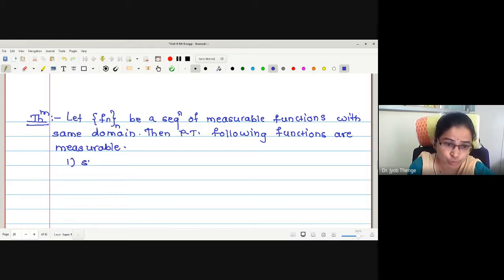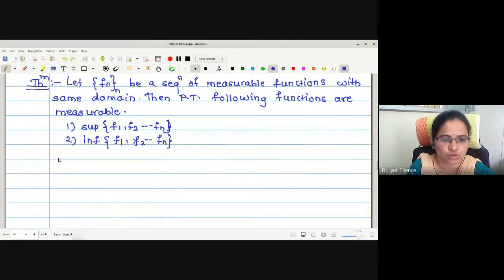First, supremum of the finite set f_1, f_2 to f_n. Second, infimum of the finite set of functions. Next, arbitrary supremum. Fourth, arbitrary infimum, infimum over an arbitrary set.